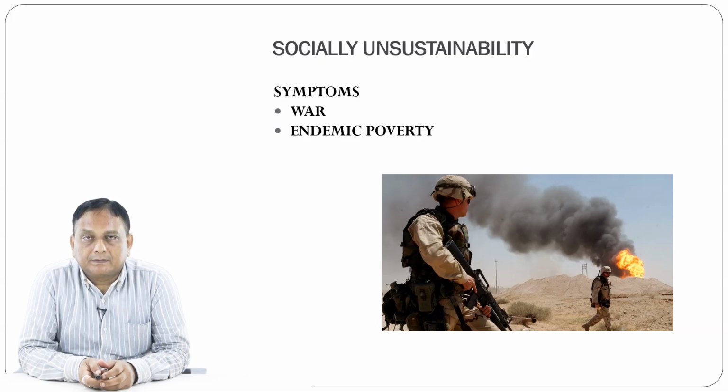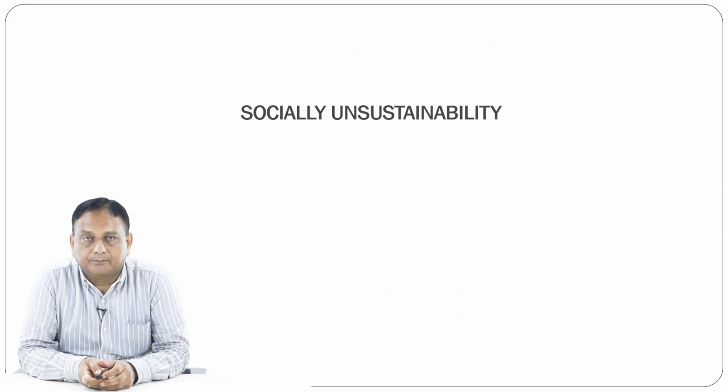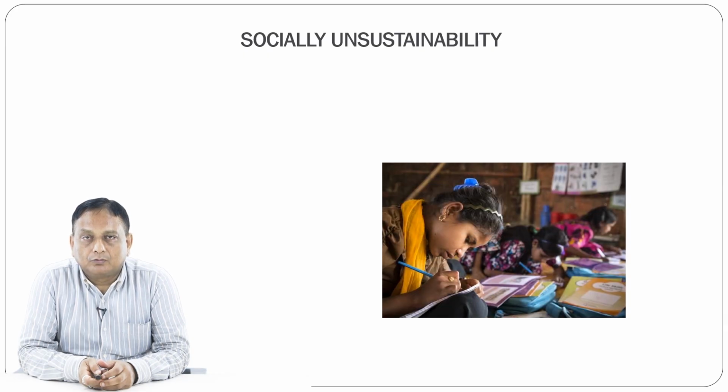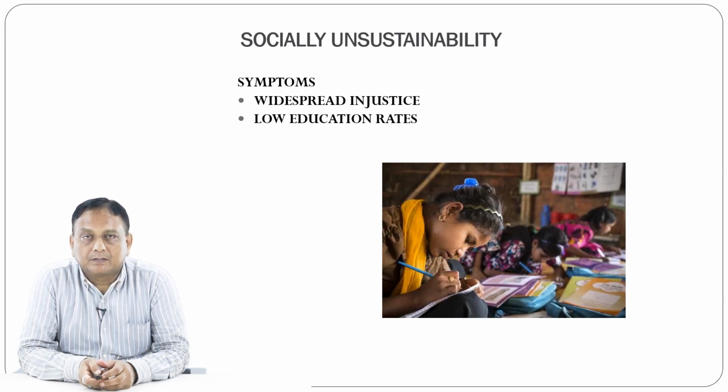So we call it a socially unstable society or country. Social instability also has many other symptoms, like widespread injustice and low education rates. These are all examples of a socially unstable society.